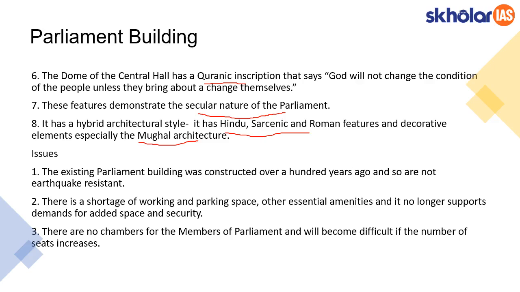So let's say in mains they could be asking a question about how Indian art and architecture is expressing the ideology of India. These points can be used.